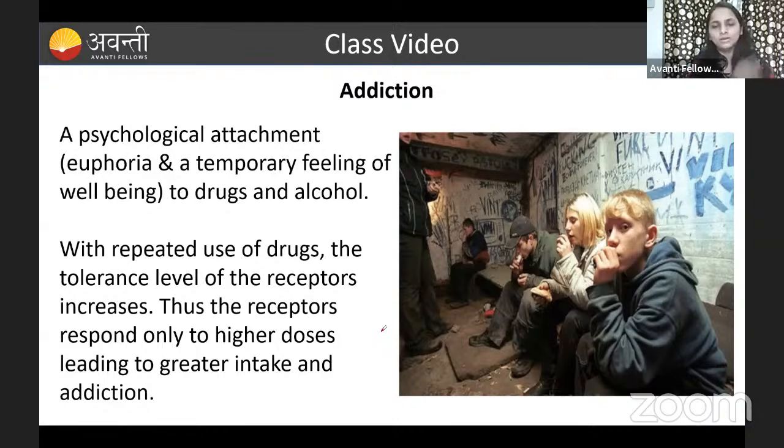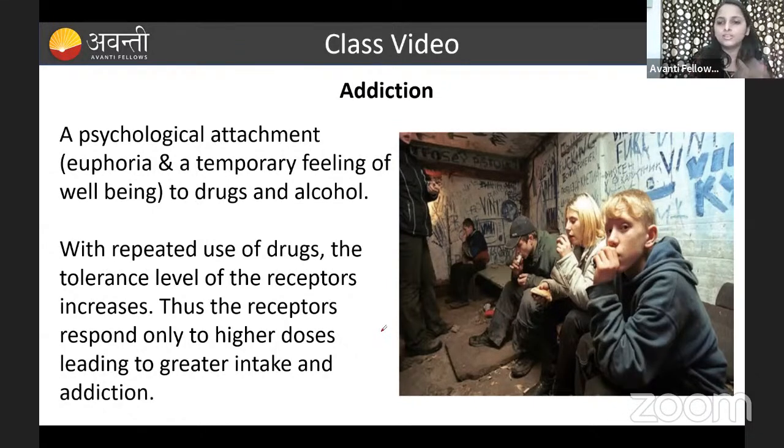So later, what will happen? The receptors in the brain become tolerant. Now, if he wants happiness, he has to take more cigarettes, right? With one cigarette, he will not get the happiness. Day by day, the number of cigarettes increases, right? In the first week, he started with 1, and in the second week with 2, and later 3, and later in one day he started to use more than 10 cigarettes, like that.